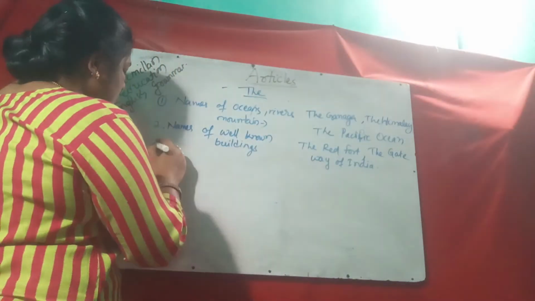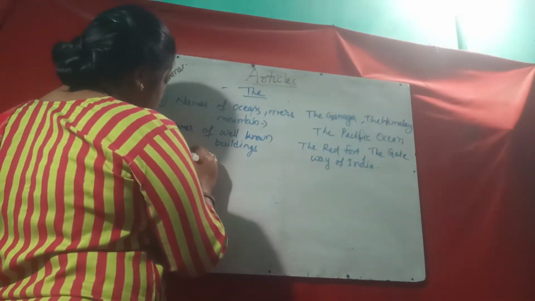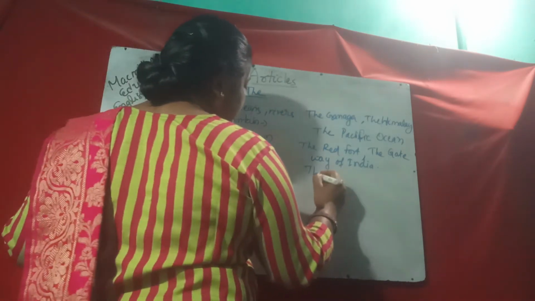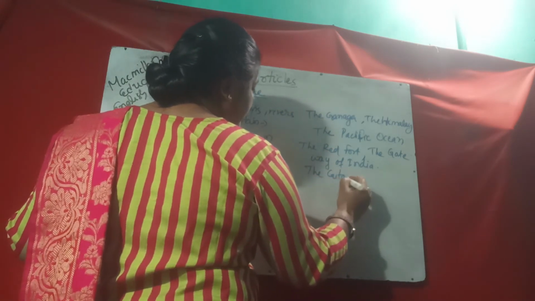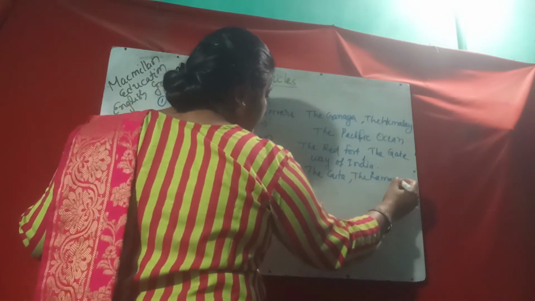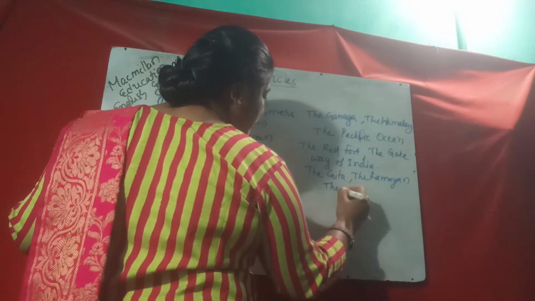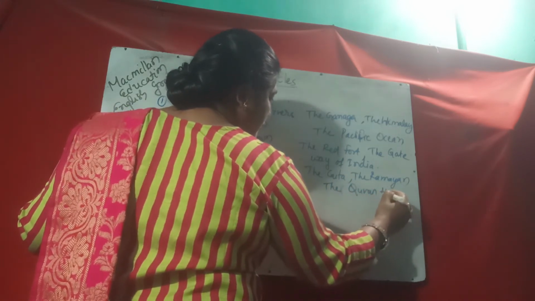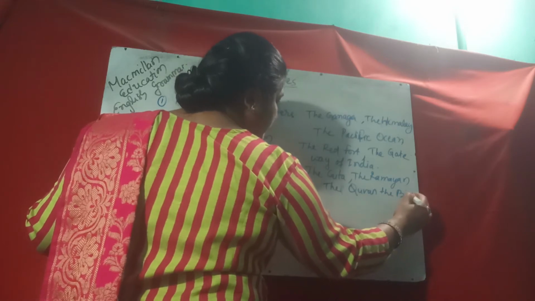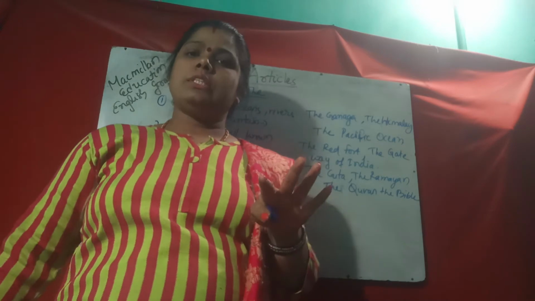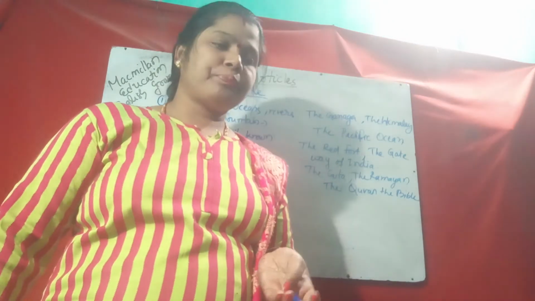The names of holy books also take "the". Number three, holy books. What are these? The Gita, the Ramayana, the Quran, the Bible. So before the names of holy books also we use "the".